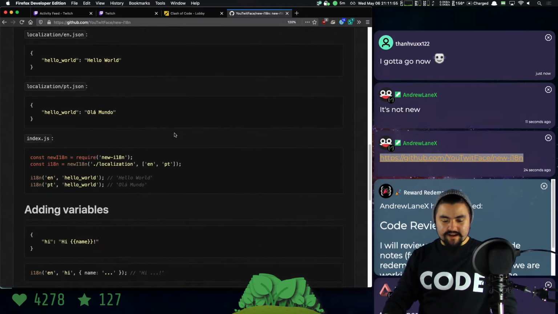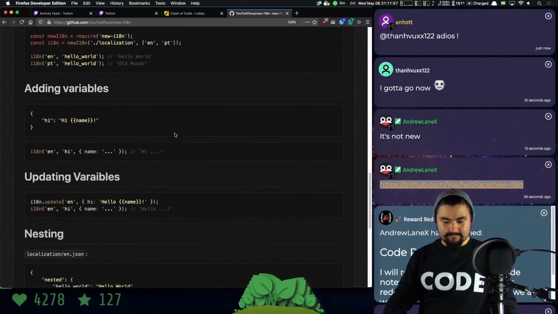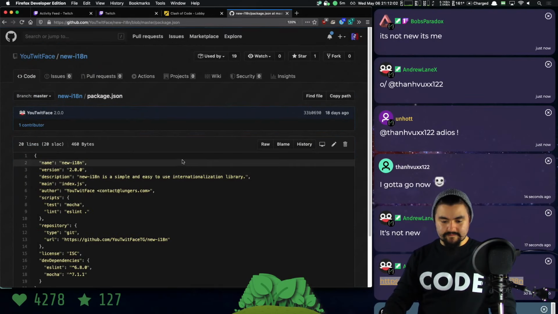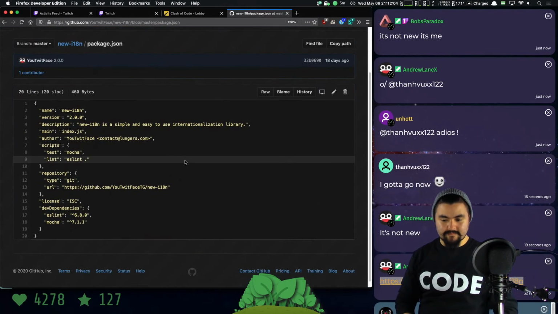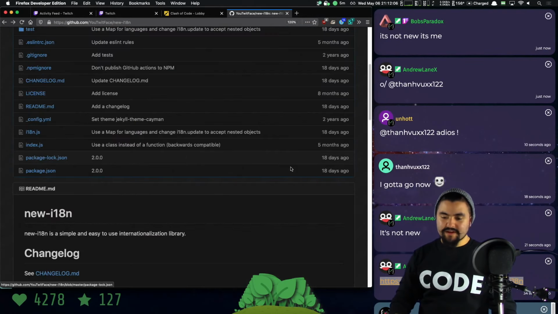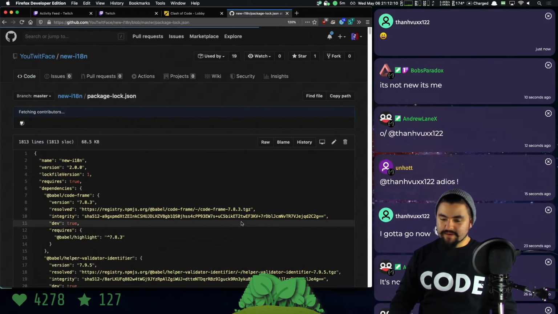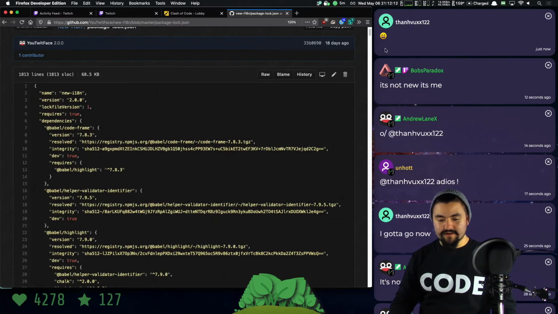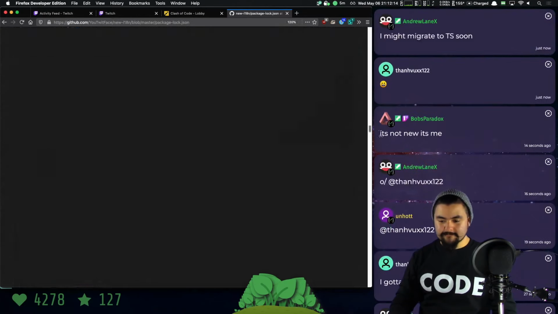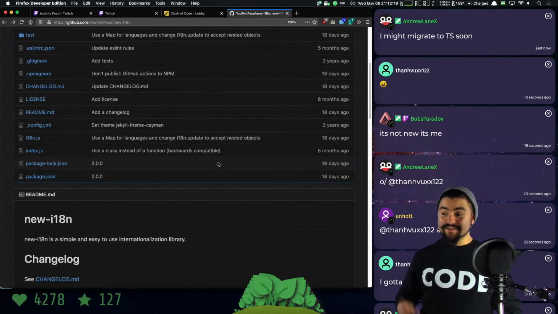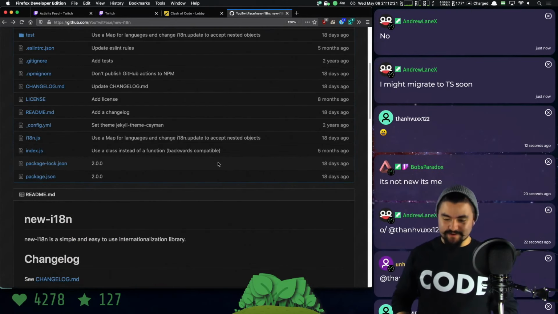An easy-to-use internationalization library. Interesting. Interesting. Are you playing the long con? It was last updated 18 days ago. Do you have something in the package lock that's going to rickroll me whenever I do an npm install? Because if not, I just gave you all a great idea on how to rickroll me.